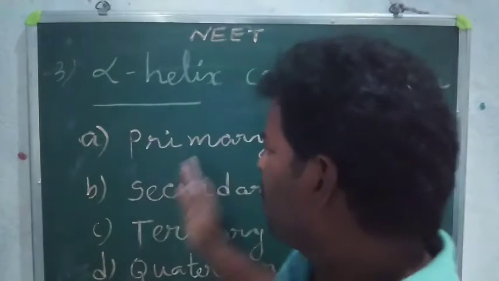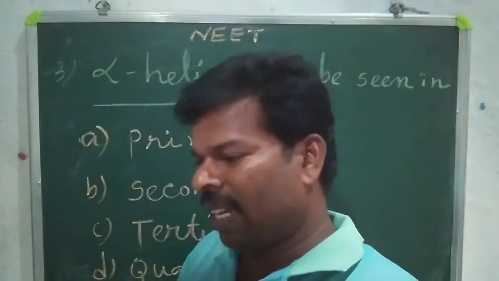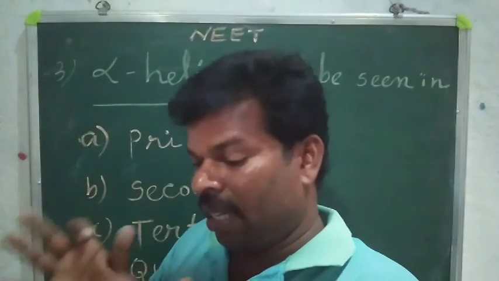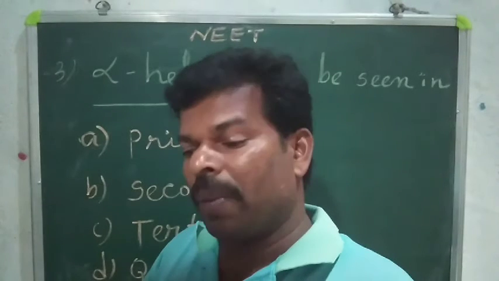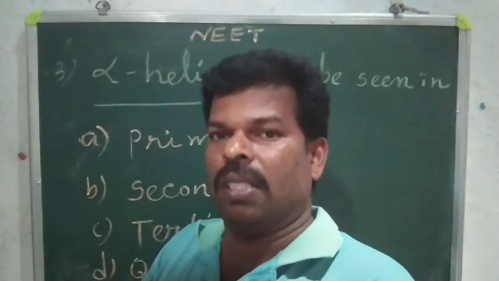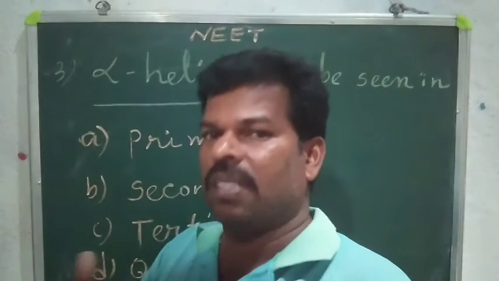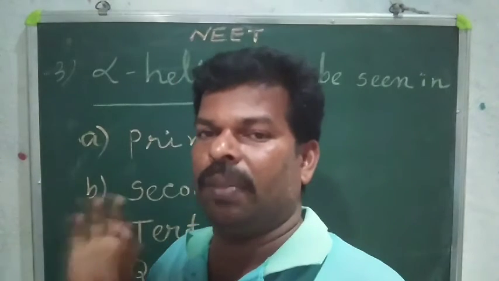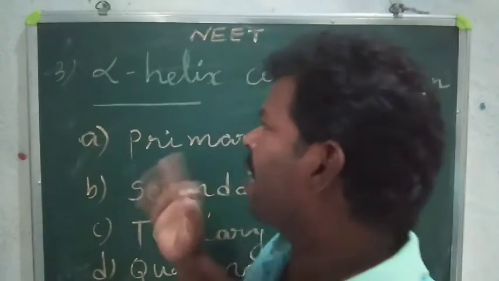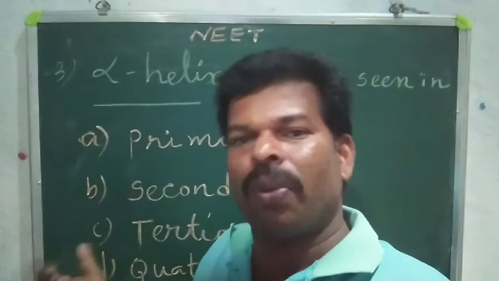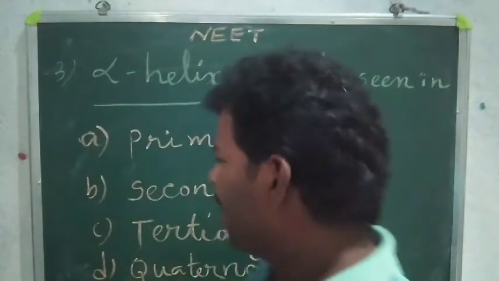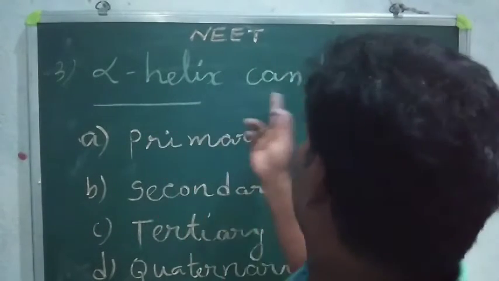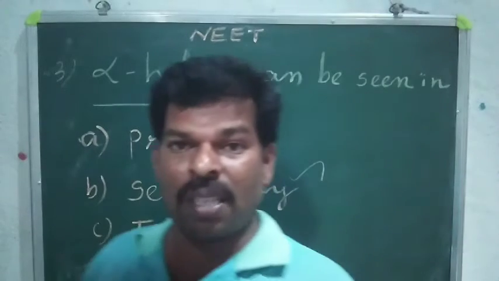Now see this. Primary is not the correct answer for alpha helix. Understand the structure of proteins. In the primary structure, different types of changes happen. In secondary some changes, in tertiary some changes, and finally a lot of bonds are produced in the protein structure. Can you guess what your answer is? If you write it, no problem. I will tell the answer. The correct answer is secondary. Only in the secondary protein structure can the alpha helix be seen. That is very, very important from the examination point of view.